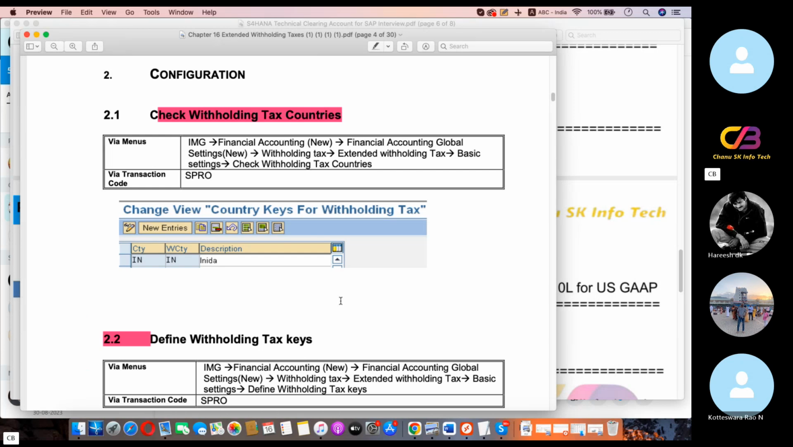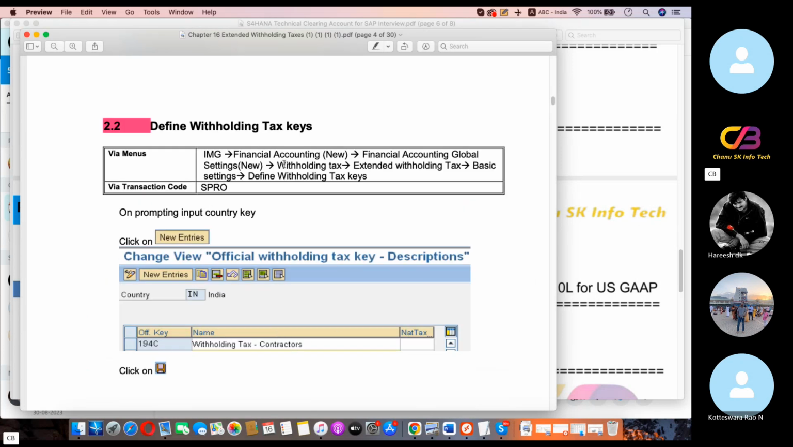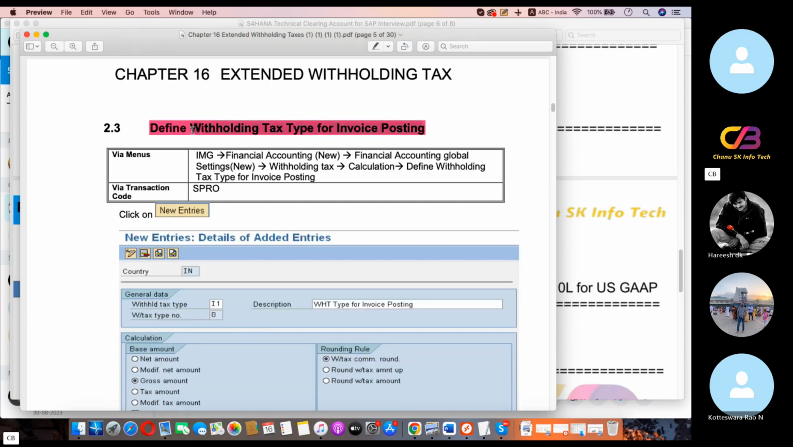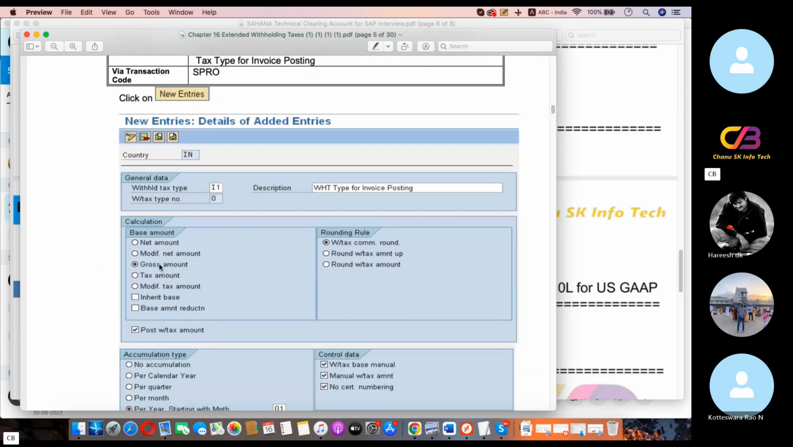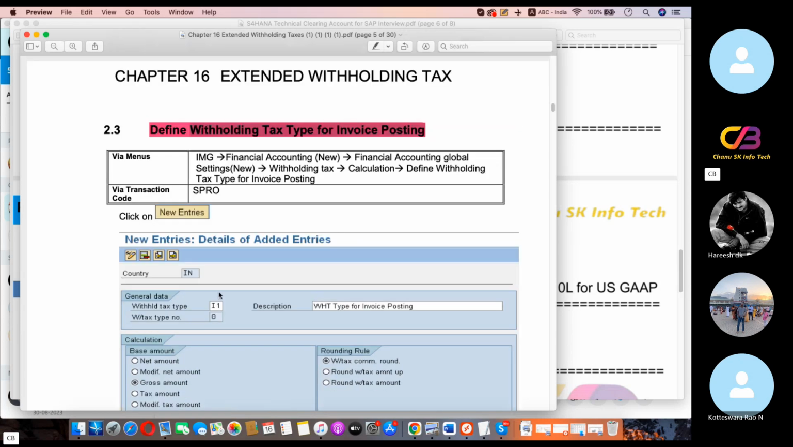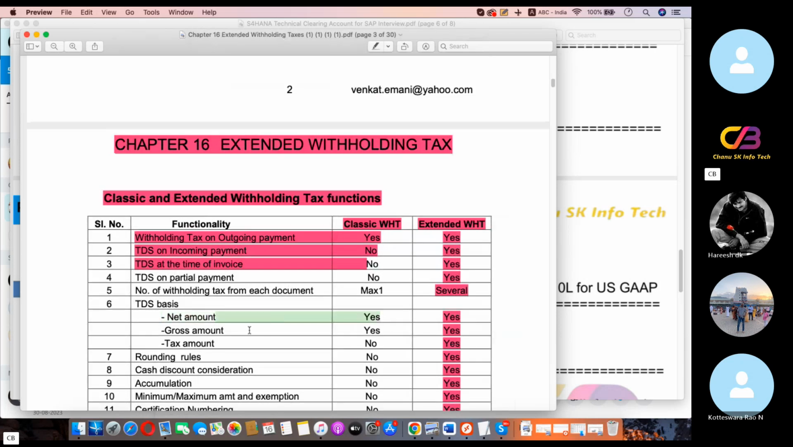What are the configurations we have for withholding tax countries? First, we need to define the country and the sessions applicable to withholding tax, and invoice posting. Withholding tax in India is calculated gross amount wise. Some countries calculate on net amount, some on tax amount. In classic withholding tax, the net amount field is available and the tax amount field is available, but TDS on tax amount is not there. In extended withholding tax it is there.